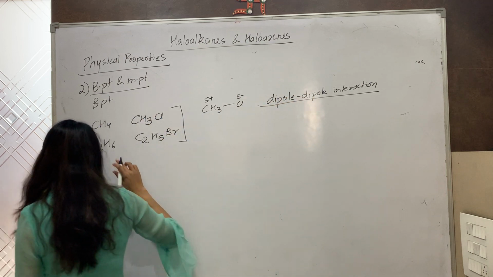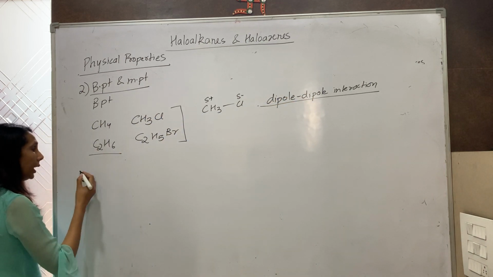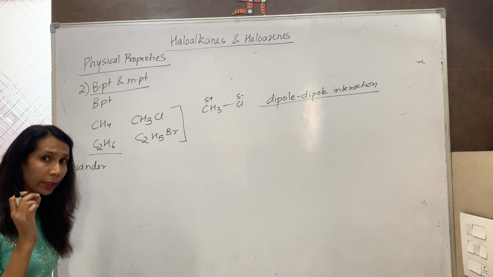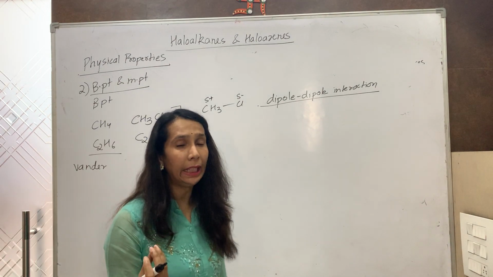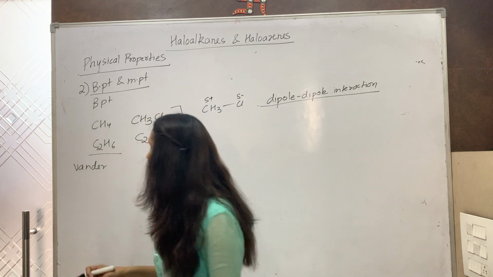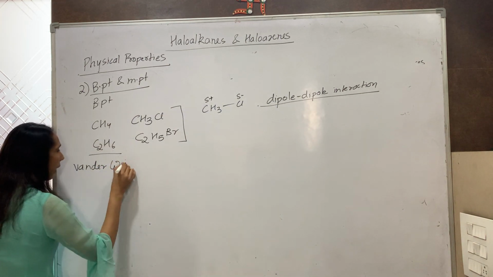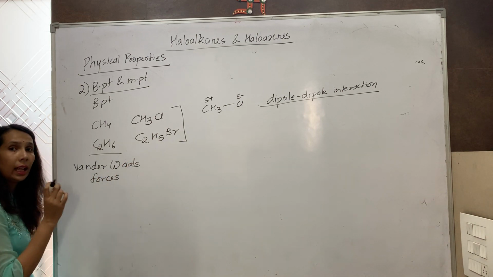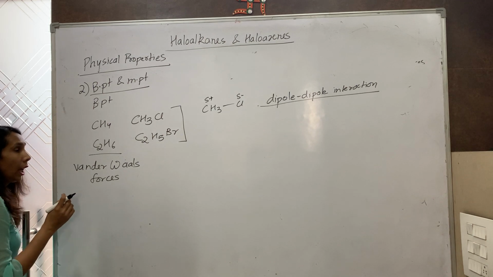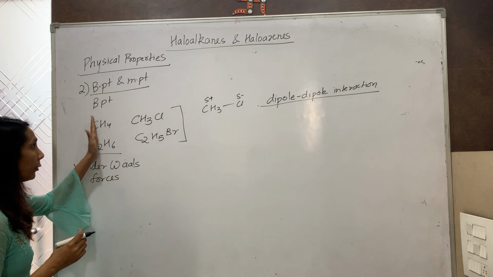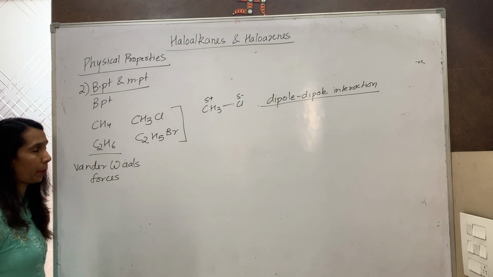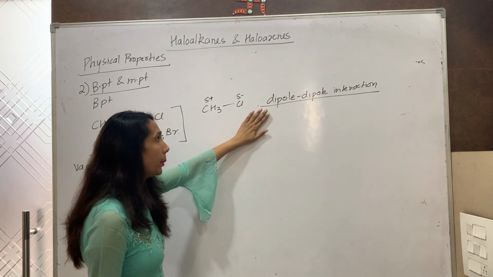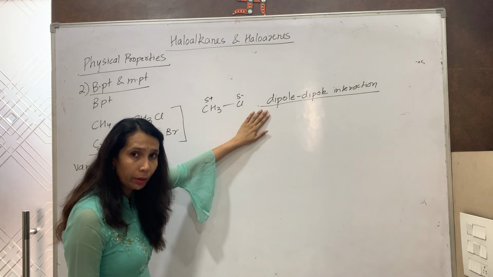When we consider alkanes, the intermolecular forces of attraction are van der Waals forces, or specifically London forces. So they are non-polar molecules having van der Waals forces, or specifically London forces.